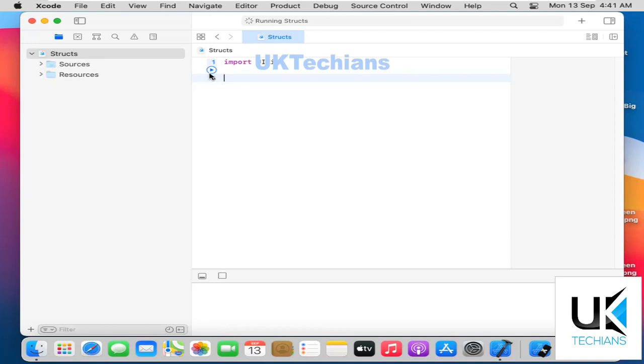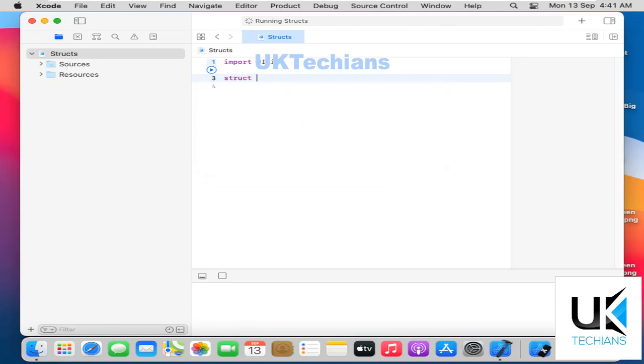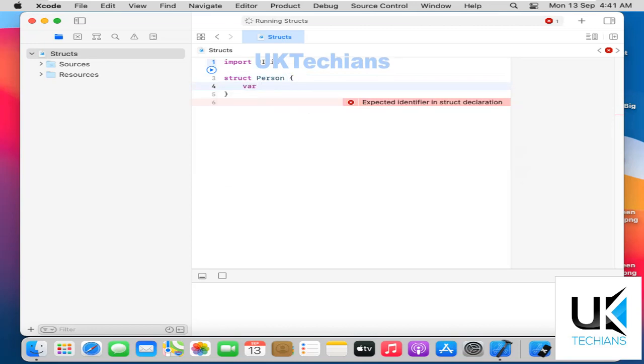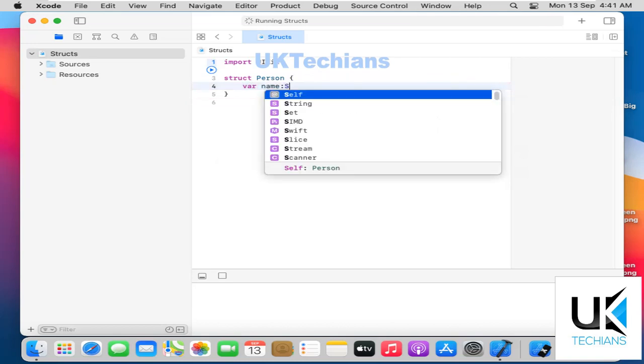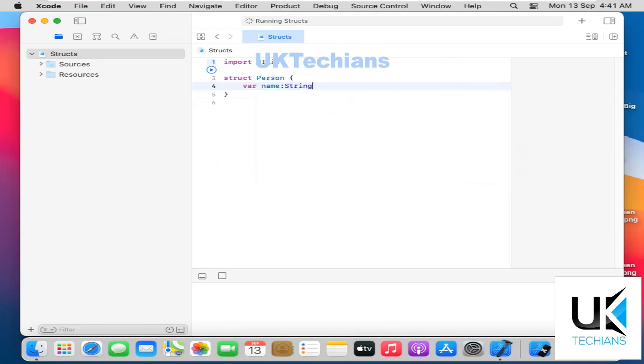So the struct syntax is the same as class. We just type struct, then the name of that particular struct, then curly brackets, and now we have to initialize some variables or some methods also. So let's quickly create some variables like string name, var age.